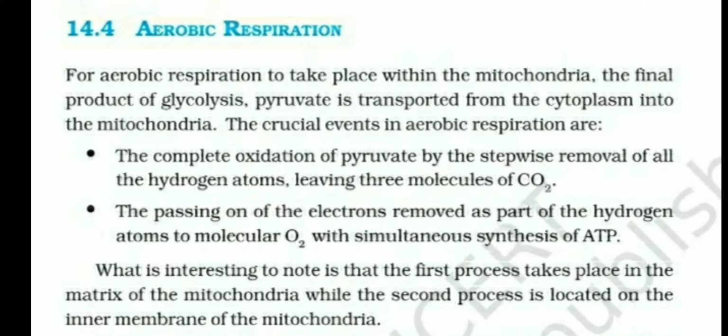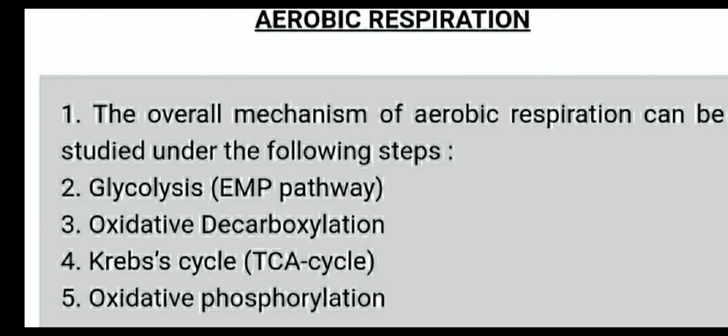So we have to discuss the steps of aerobic respiration. We are dividing the steps of aerobic respiration into four categories: glycolysis or the EMP pathway, which takes place in the cytoplasm; oxidative decarboxylation, where a CO2 molecule is removed; the Krebs cycle or TCA cycle; and oxidative phosphorylation. In this video we are discussing oxidative decarboxylation and the Krebs cycle.